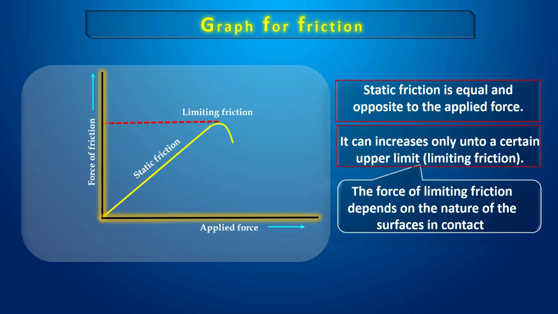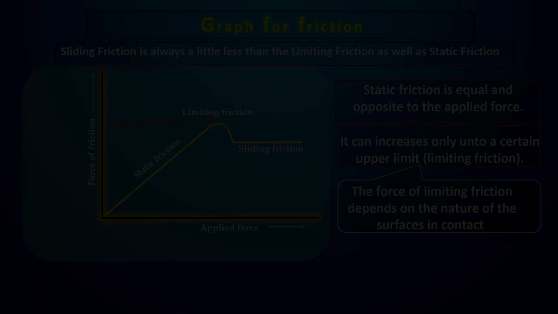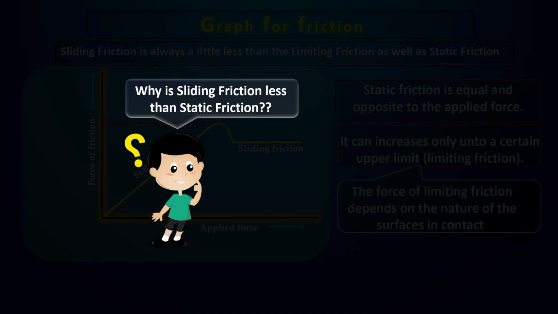The force of limiting friction depends on the nature of the surfaces in contact. Sliding friction is always a little less than the limiting friction as well as static friction. Why is sliding friction less than static friction?